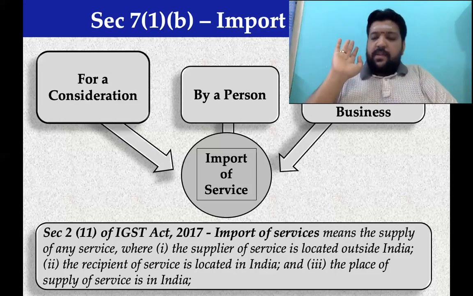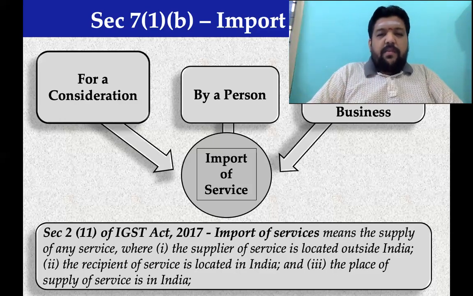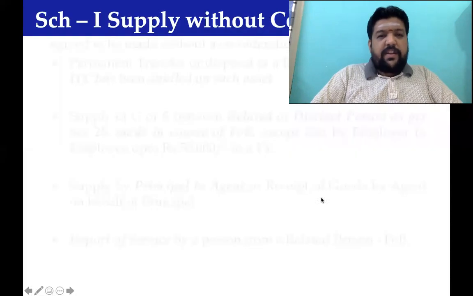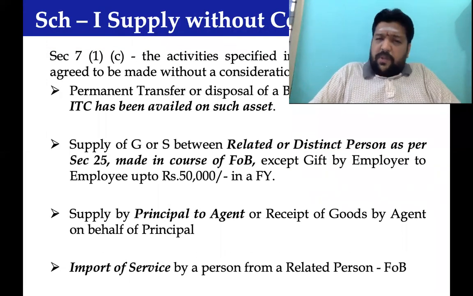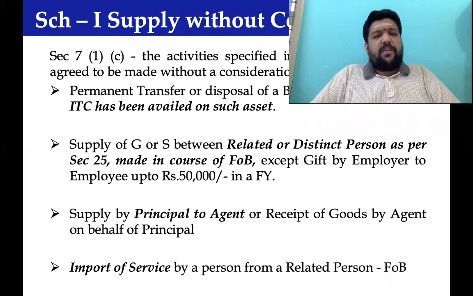That's the take. But moving forward, post these discussions, which in the other session we have pressed a lot and highlighted: Schedule 1 transactions. As far as Schedule 1 transactions are concerned, certain transactions are deemed by the government, and these transactions done even without consideration would be treated as a supply.